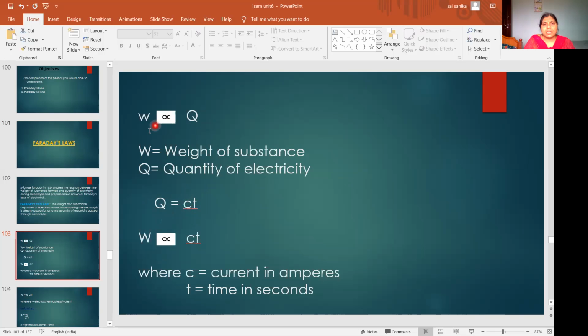W is directly proportional to Q, and Q is equal to CT, so you can write W is directly proportional to C into T, where C is current in amperes and T is time in seconds. Okay, this is Faraday's first law. W is directly proportional to Q, Q is C into T, so W is directly proportional to C into T.